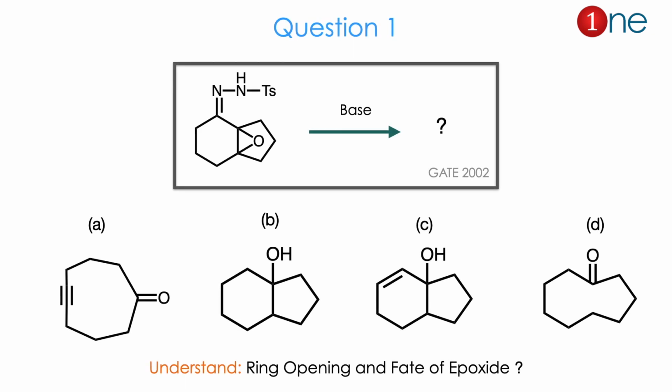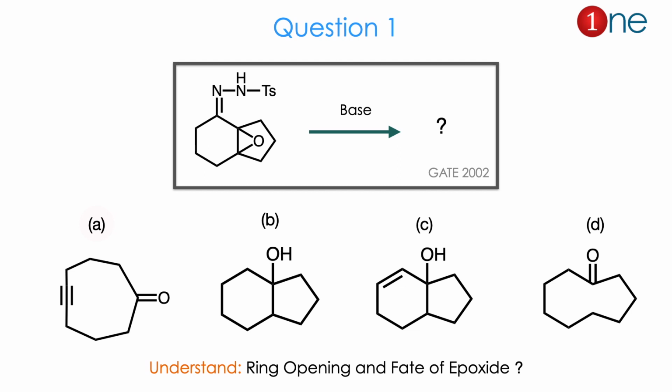Let us see question number 1. The starting material contains a 5-member and a 6-member ring which are fused. In the fused carbon you have an epoxide, and you have a hydrogen which is attached with a tosylate. They are using a base. They ask you to find the product. The product can be a long chain alkyne with a ketone, or a simple alcohol, or a simple alkenol, or just a ketone.